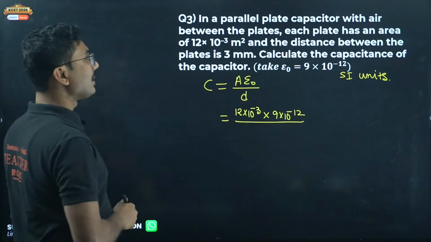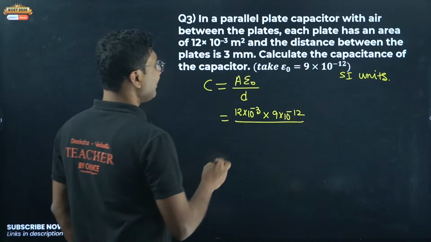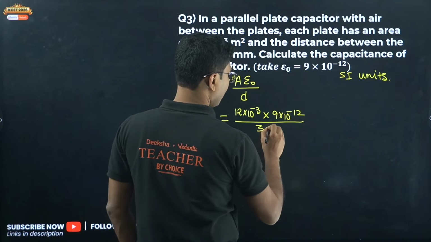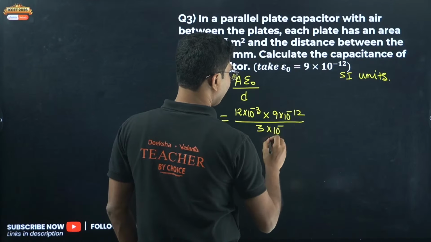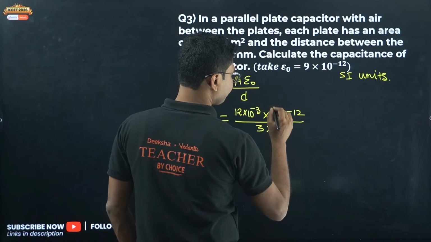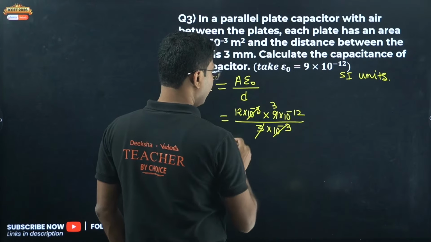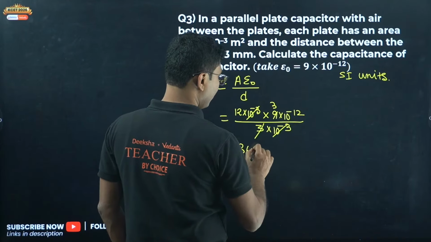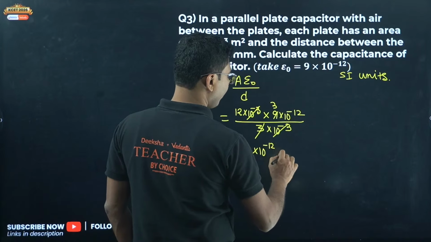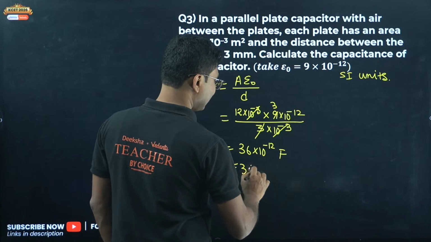The distance between the plates is 3 millimeter. Millimeter means 10 to the power of minus 3. The 3 cancels, and you get 36 into 10 to the power of minus 12 farad, or 36 picofarad.